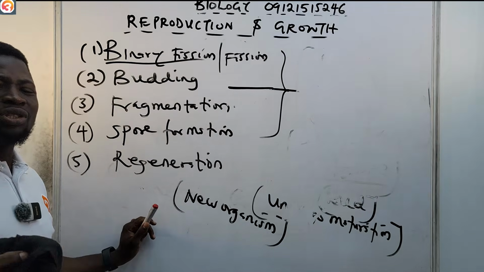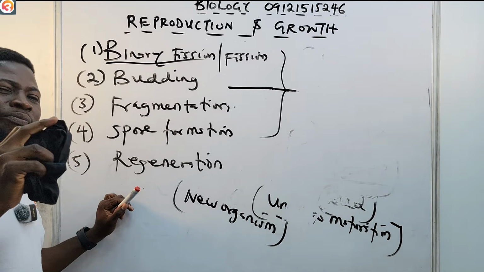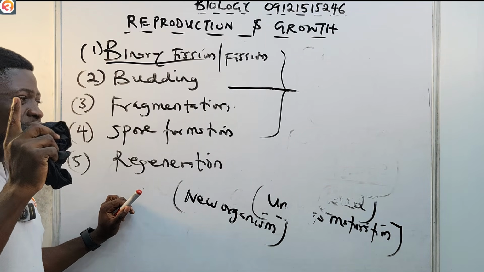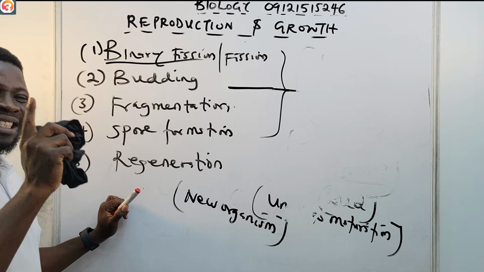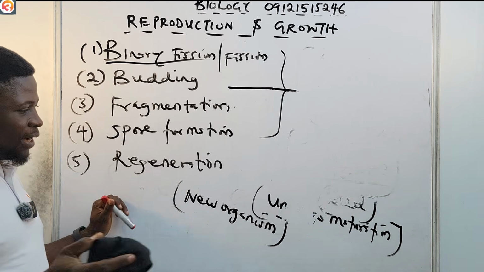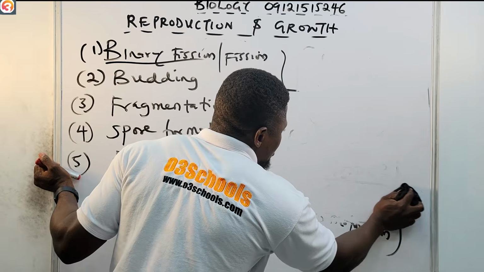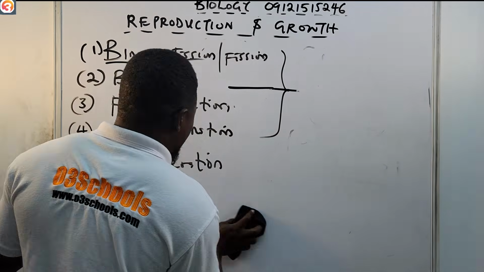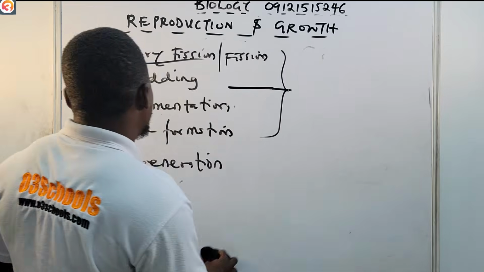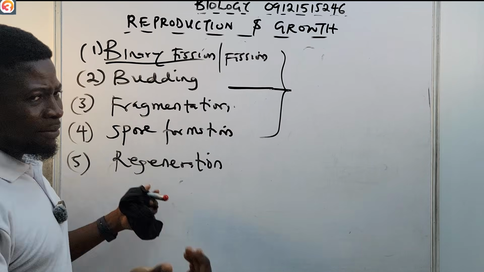In summary, for budding, a new organism develops from an outgrowth or bud. This usually happens due to cell division at one particular part. Please take note of that. So that is it about budding, and like we said, we can see it in yeast and hydra.